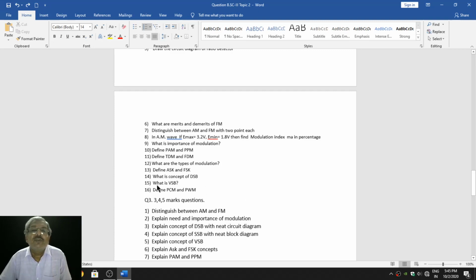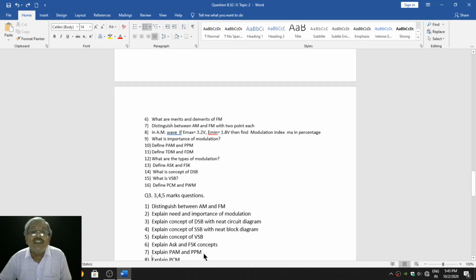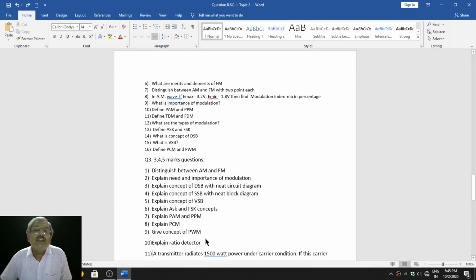Then the questions for 3, 4 and 5 marks. That is, distinguish between AM and FM. Explain the need and importance of modulation. Explain the concept of DSB with circuit diagram. Explain the concept of SSB with block diagram. Explain the concept of VSB. Explain ASK and FSK concepts. Explain PAM and PPM. Explain PCM. Give the concept of PWM. They may be asked together or they may ask separately.